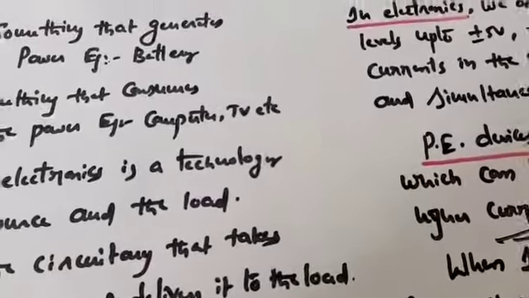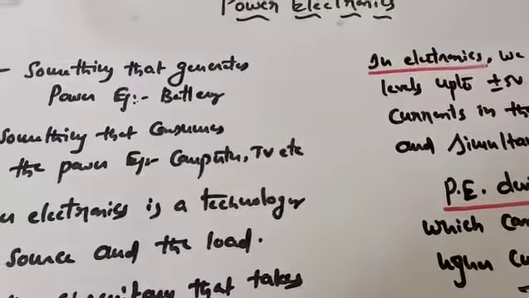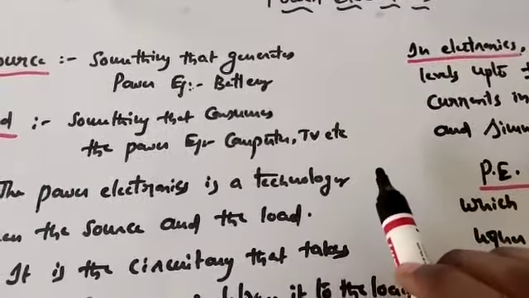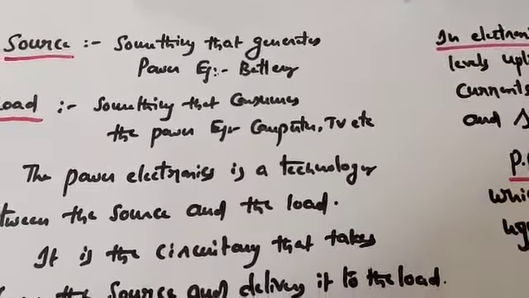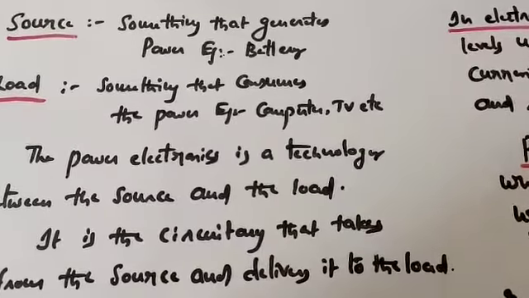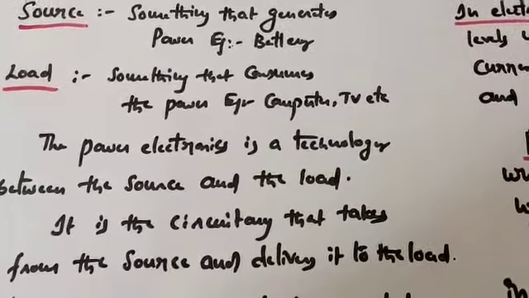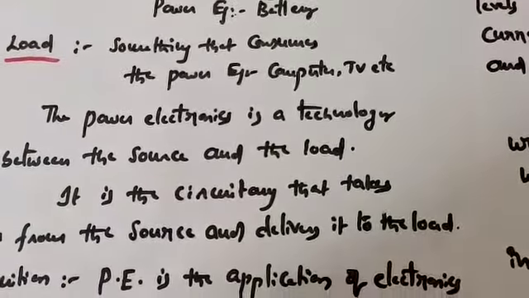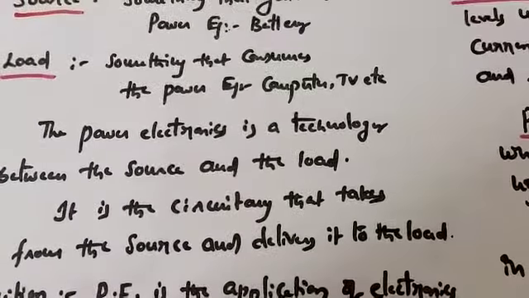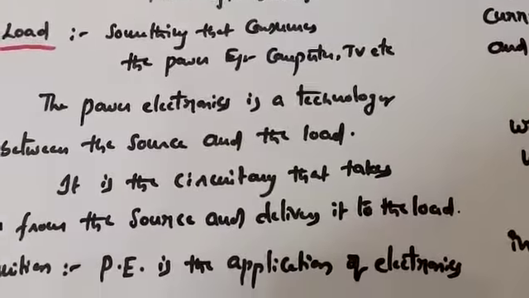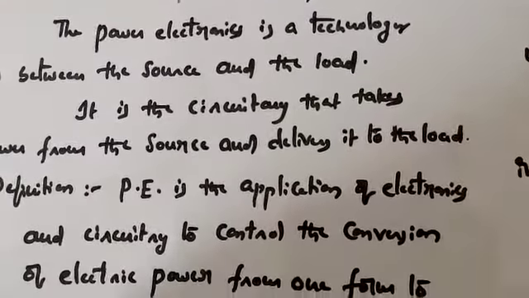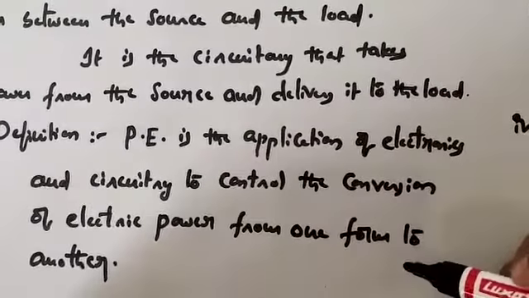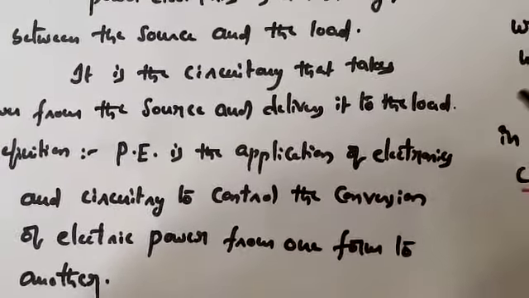So you have to remember all these things. So what is this here? Always when you are going to deal with power electronics, we have to think of two particular things: one is source and the second one is load. And the circuitry or the technology which we are going to place in between the source and the load is nothing but the power electronics circuitry, or power electronics, right? If you go for the broader definition, power electronics is the application of electronics and circuitry to control the conversion of electric power from one form to another. Fine.